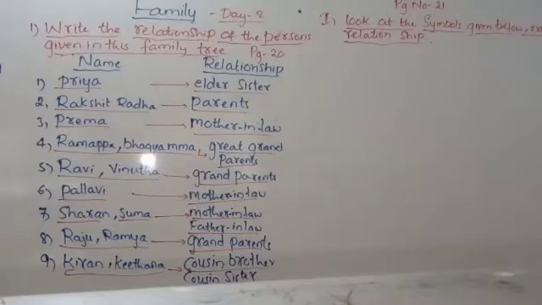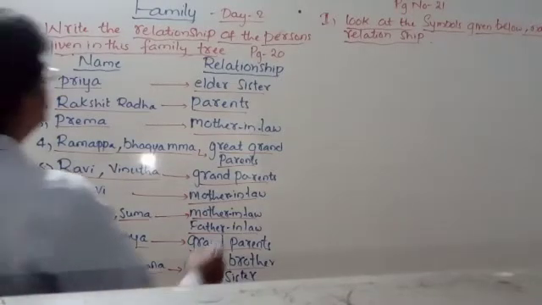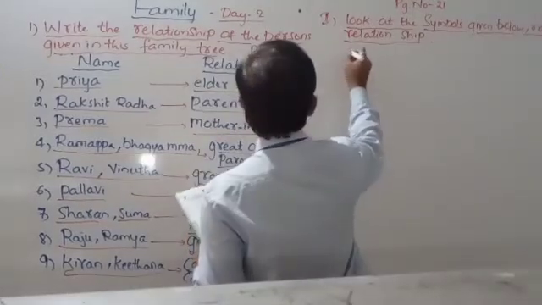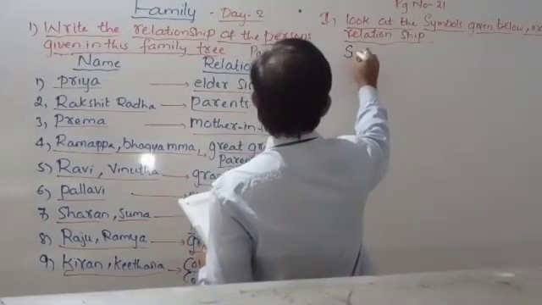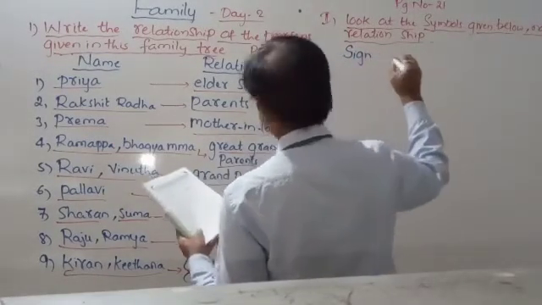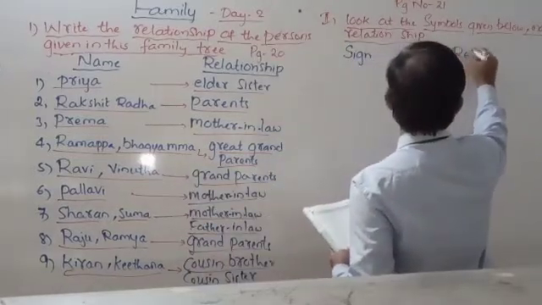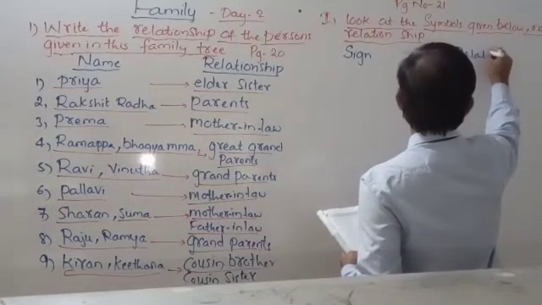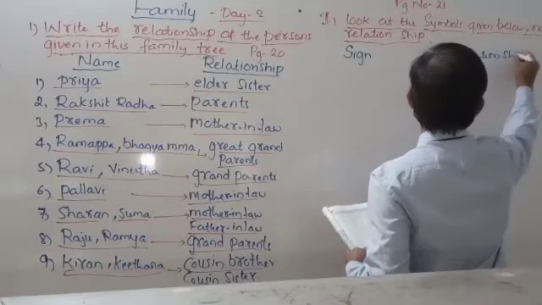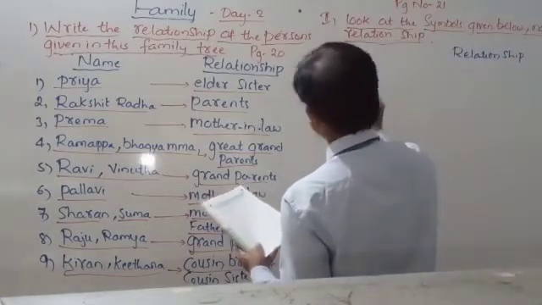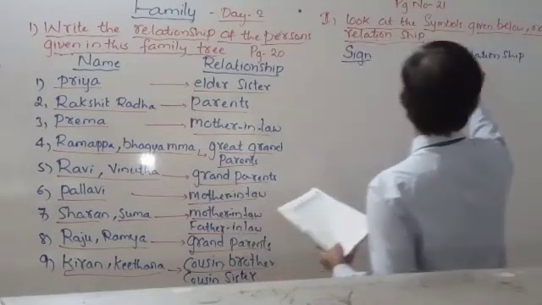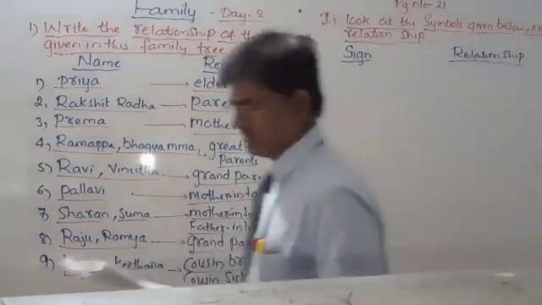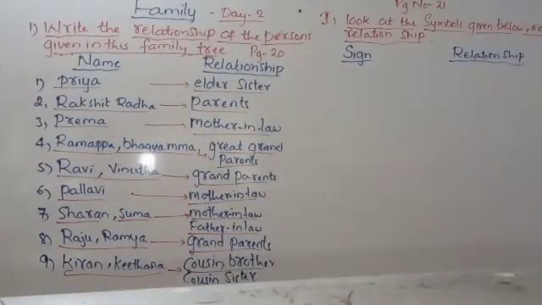Name the relationship. First, here again, sign is given, relationship is given. Now let us draw one by one, and you can understand that.